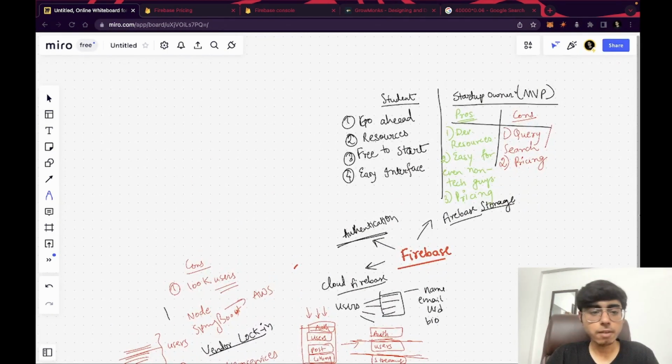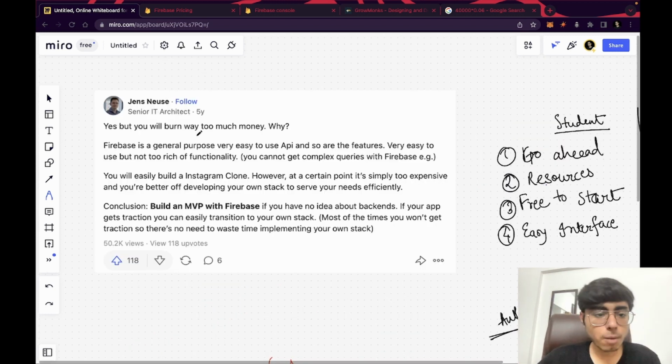At the last, I would show you one thing. That's a Quora answer, and let me bring that code. So yeah, this was one of the top answers on Quora about should you use Firebase for your project or not. The answer is yes, but you will burn too much money. This we have already covered in the cons of Firebase, right? The pricing becomes really high.